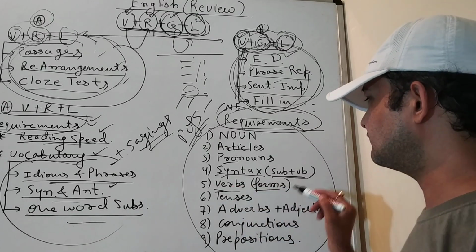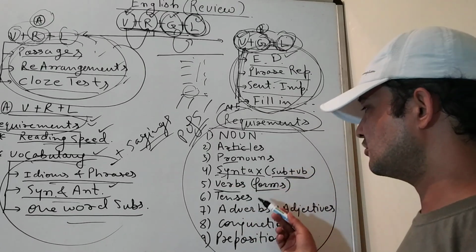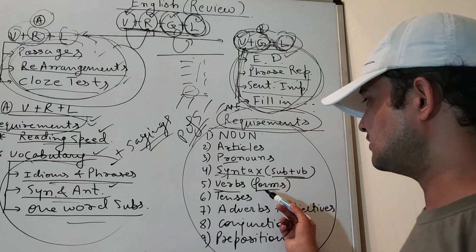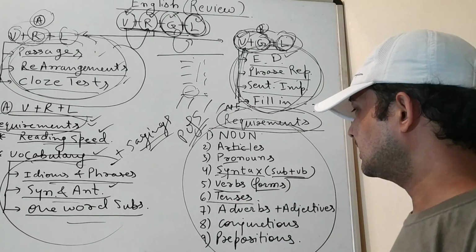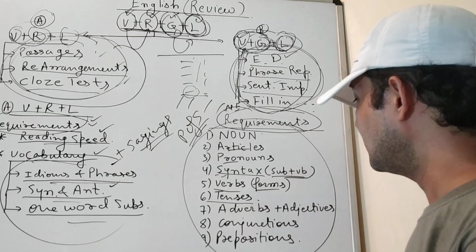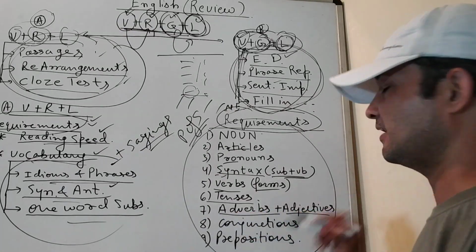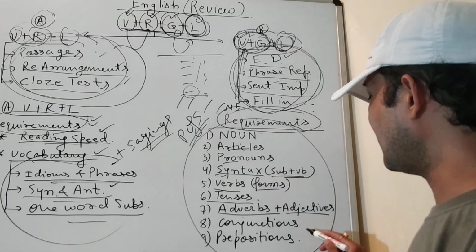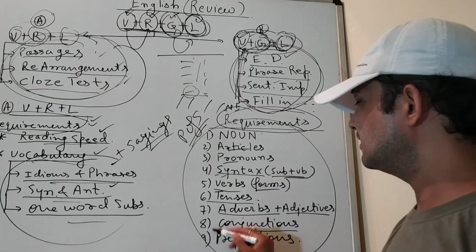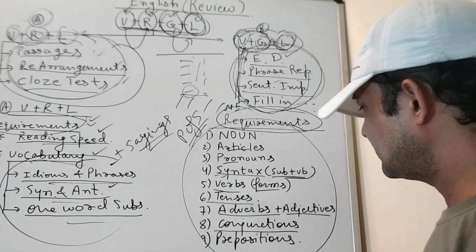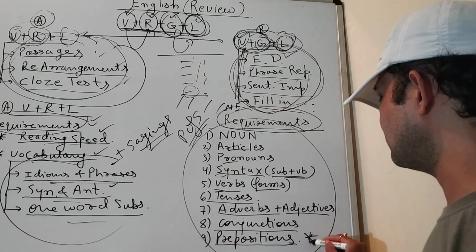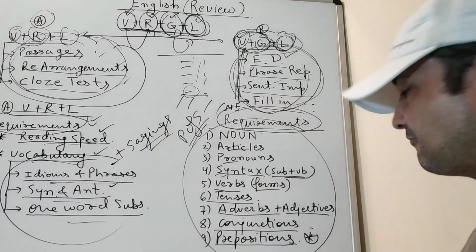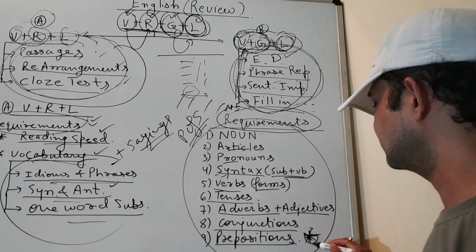After that, forms of verbs, types of verbs, kinds of verbs, their functions, usage patterns, then tenses and their logics along with their applications. After that, adverbs and adjectives. And the second last point would be conjunctions and prepositions. Preposition, I am putting an asterisk after it.